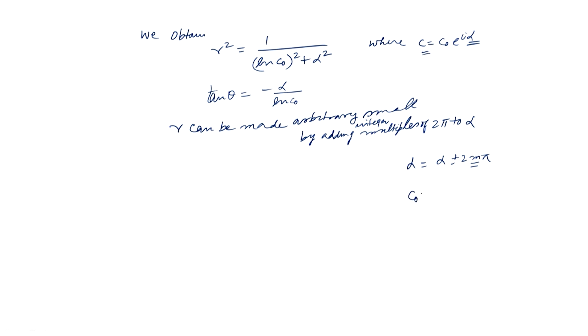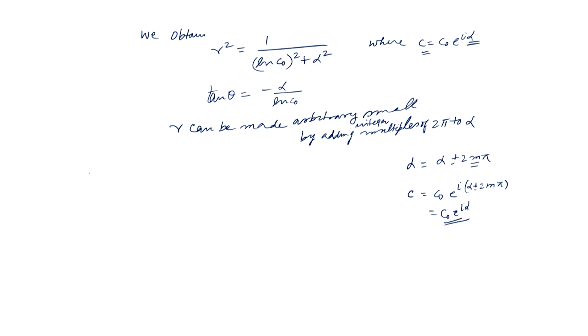but that will not change the value of c. c will remain c naught e to the power i (alpha plus or minus 2 m pi), it will remain c naught e to the power i alpha. So, without changing the value of c, c equal to c naught e to the power i alpha again.